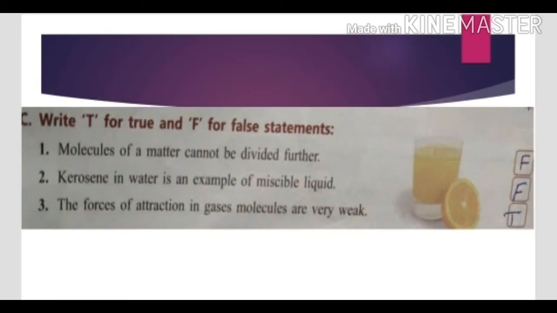Write T for true and F for false statement. First statement is molecules of a matter cannot be divided further. This statement is false because molecules of matter can be divided into atoms. And atoms are the smallest particle of matter. Second is kerosene in water is an example of miscible liquid. When kerosene and water are mixed, this statement is again false because they are immiscible liquids.